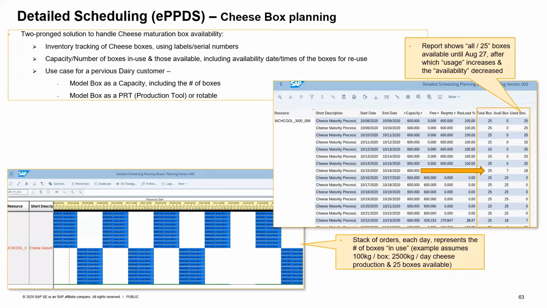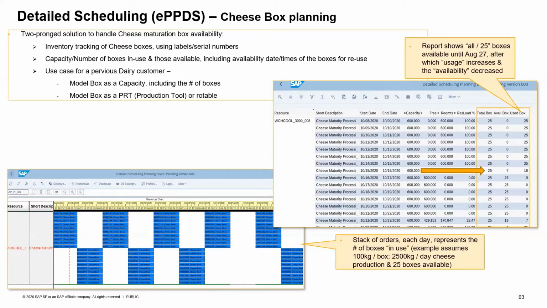Hello everyone, and welcome back to SAP's IBP PPDS presentation. In this demonstration, we are going to talk a little bit more about the next functionality that we have for demonstration. But before that, I'd like to jog everybody's memory about what we have achieved up until now in PPDS. We looked at the overall flow starting from the IBP supply planning to PPDS integration. We saw and talked about how one plan seamlessly gets integrated to PPDS.